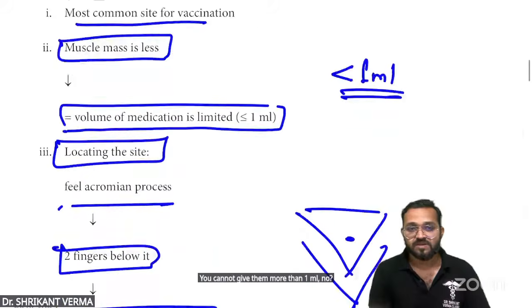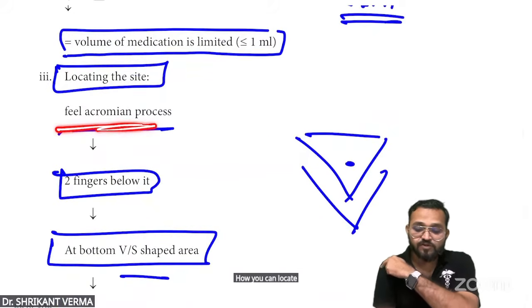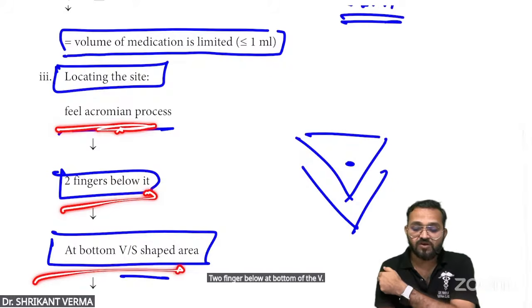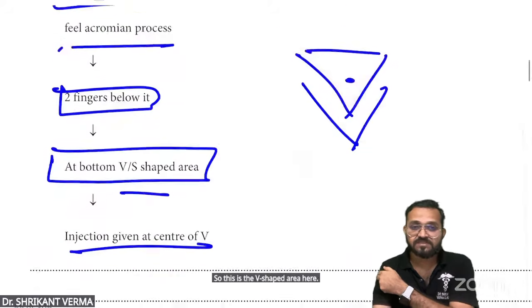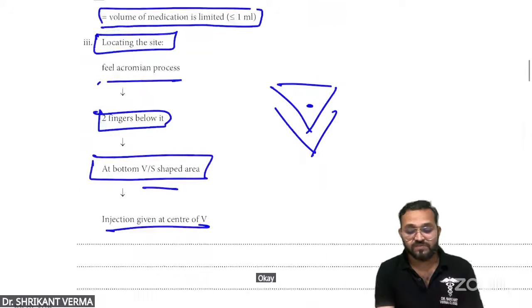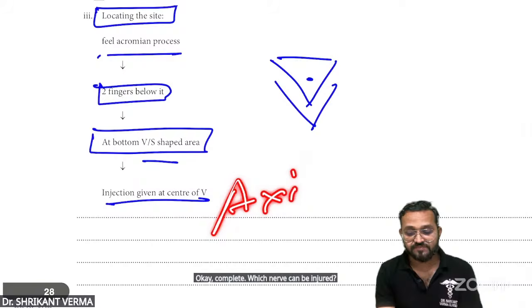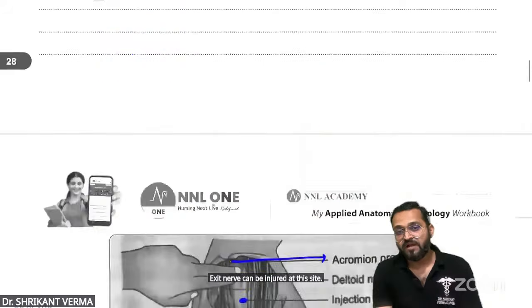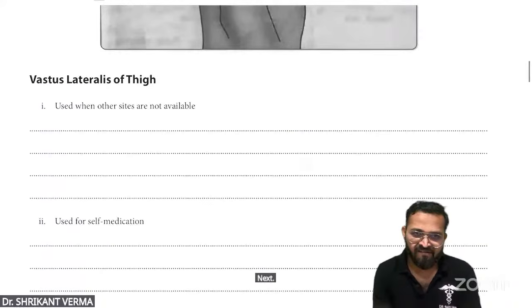How can you locate it? Feel the acromion process, 2 fingers below, at the bottom of the V. So this is the V-shaped area at the center. The injection is given at the center of the V. Okay, complete. Which nerve can be injured? Axillary nerve can be injured at this site.